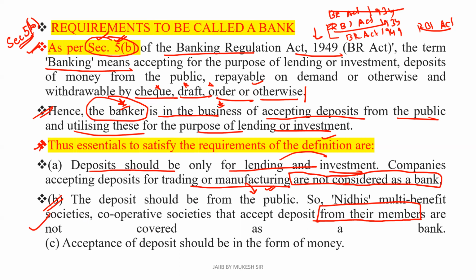Now move to the third one, that acceptance of deposit should be in the form of money. You will see that some branches are also accepting foreign currency. As per the requirement or the branch guidelines, they will do so. Not all branches, but some branches will do. Acceptance of deposit basically should be in the form of money.